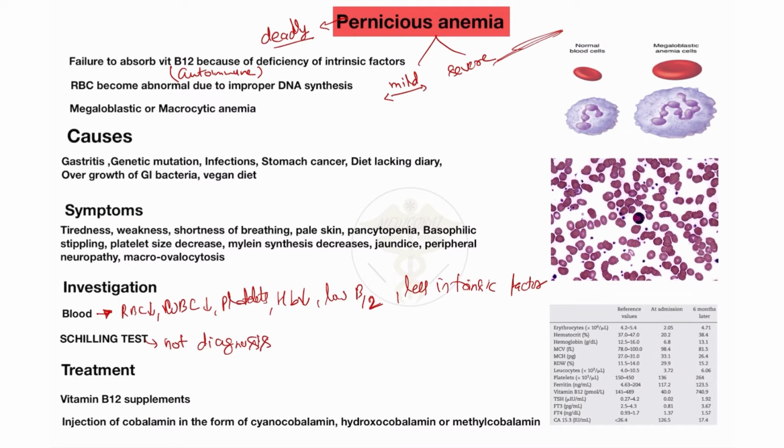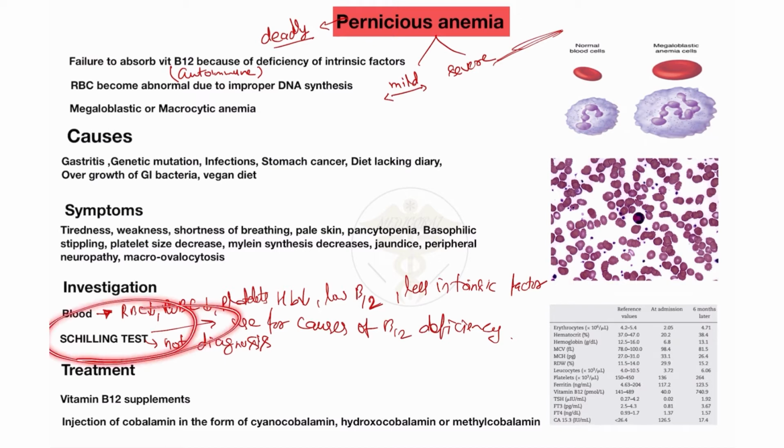The Schilling test is used for pernicious anemia and for finding the causes of vitamin B12 deficiency, but it is not a diagnostic method. It is only a screening type of method. So please learn the Schilling test. This is used for the pernicious type of anemia. This is the investigation of the pernicious type of anemia.